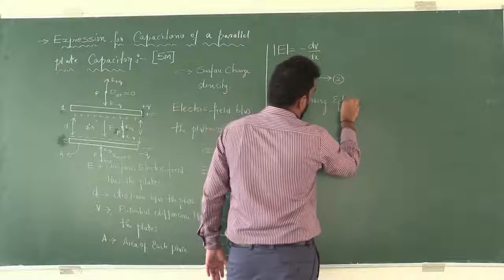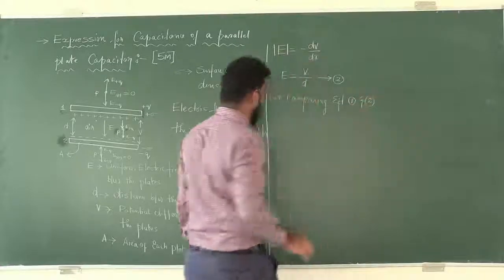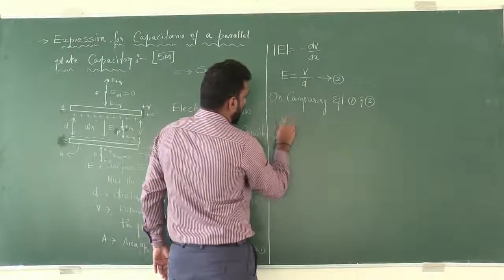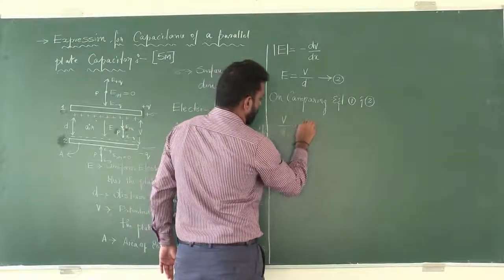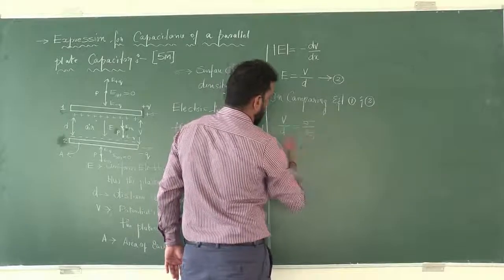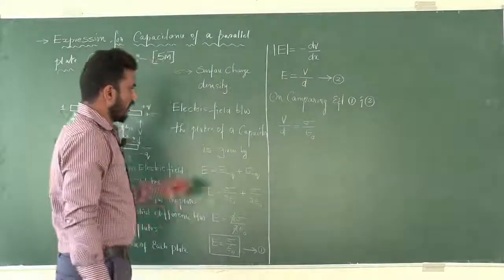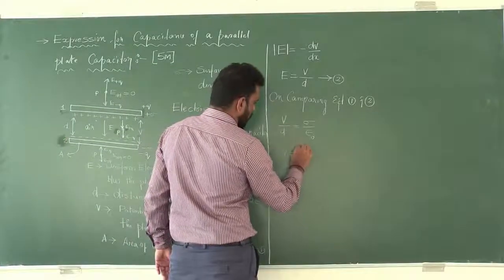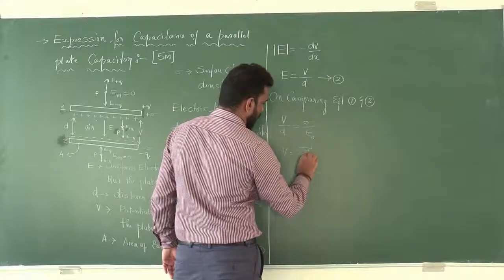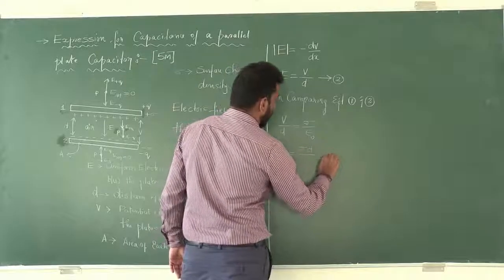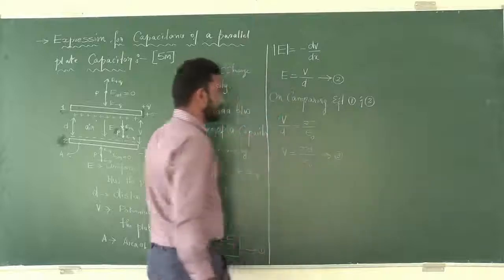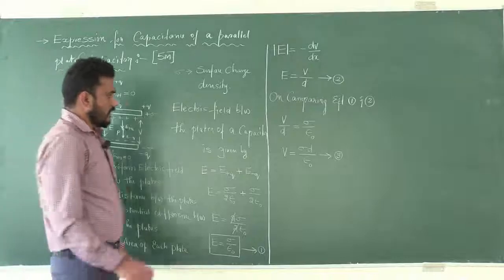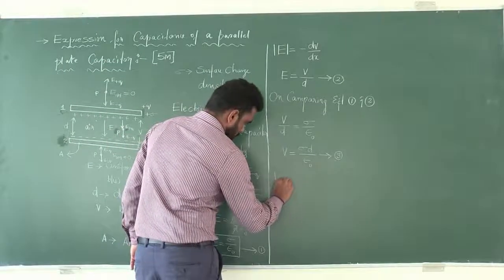On comparing equation 1 and 2, what you will get? V by D is equal to sigma divided by epsilon naught. Again I will simplify this equation for V. So V is equal to sigma D divided by epsilon naught, equation number 3.